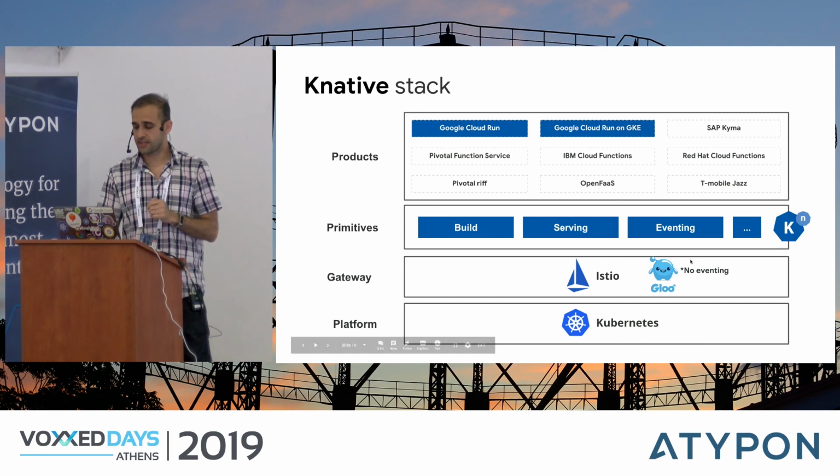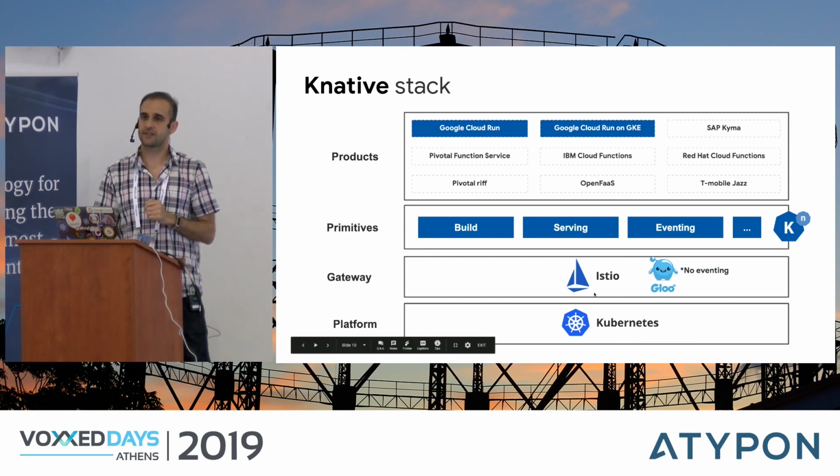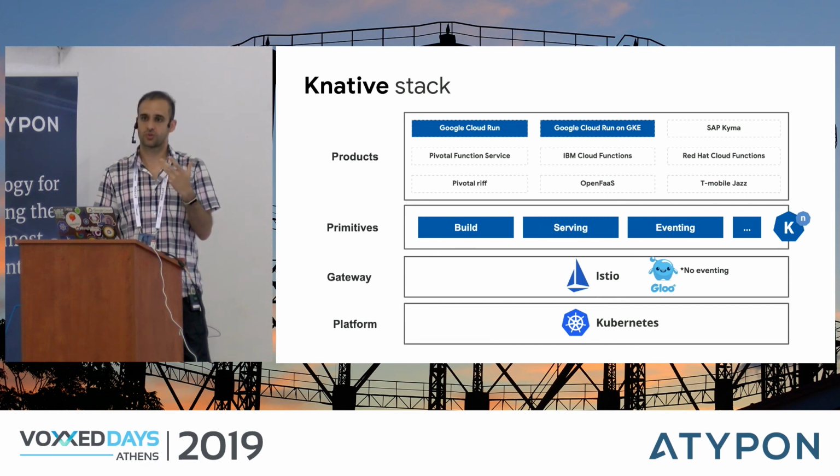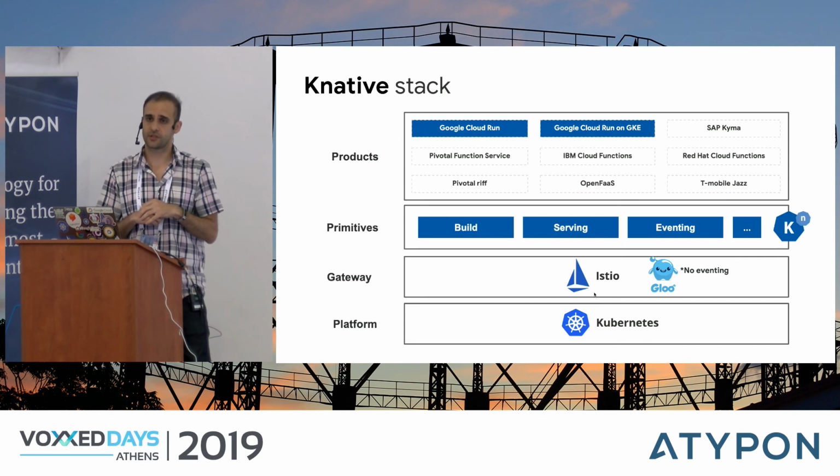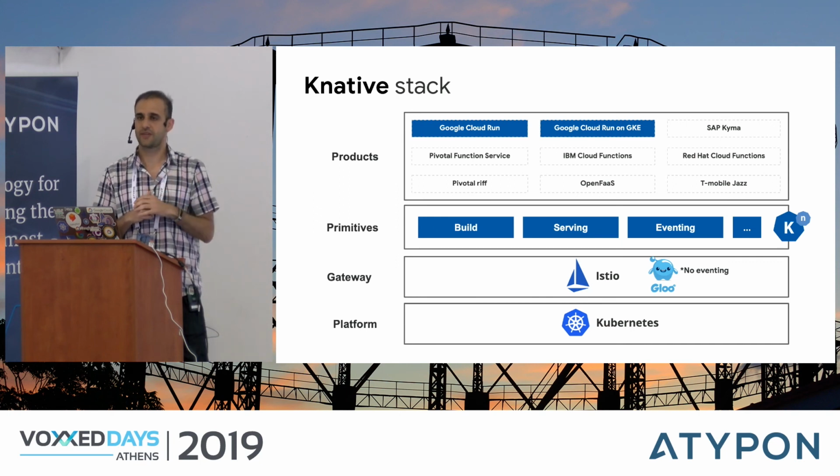Just to let you know, Istio is the main dependency of Knative, and it provides a lot of features, and that's what most people use with Knative. But it's kind of heavyweight. For example, on Google Cloud, if you want to use Istio, you need to have 4 nodes, and they need to be kind of mid-sized nodes, so it's not that small, and it's not that cheap to run.